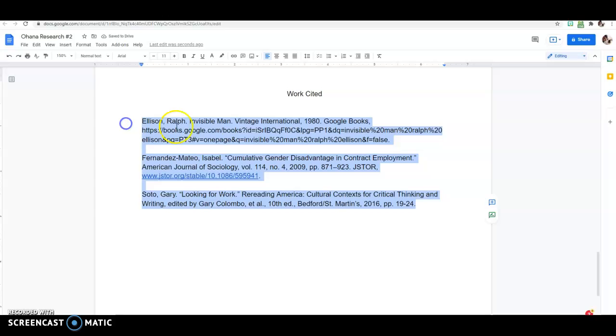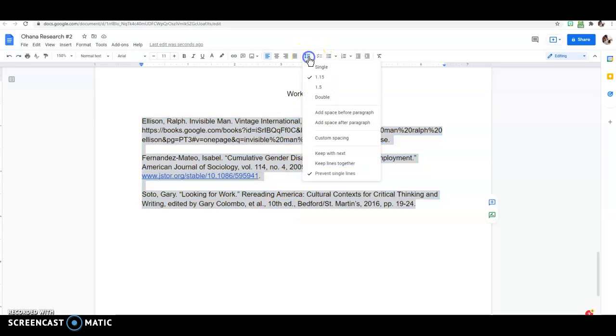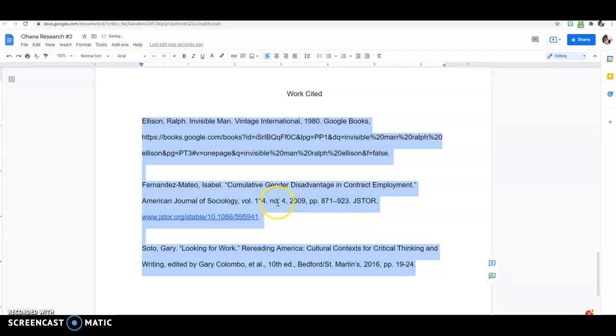So number 1, you're just going to select all of it. First of all, the line spacing is incorrect. So you want to go here where it's line and paragraph spacing, make sure it's double spaced. For some reason it's in some weird space. It's 1.15. I want it double spaced. Okay, so that's what I want. Now I'm trying to indent my 2nd and 3rd line, right?